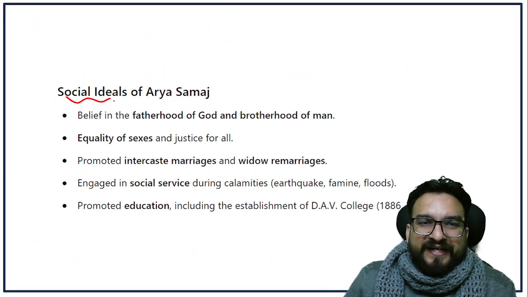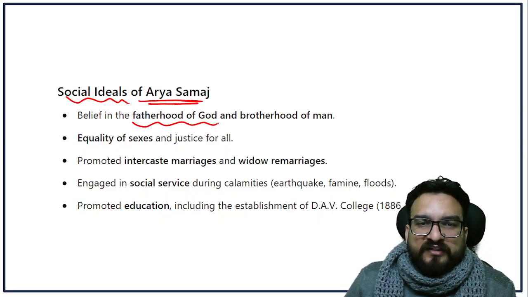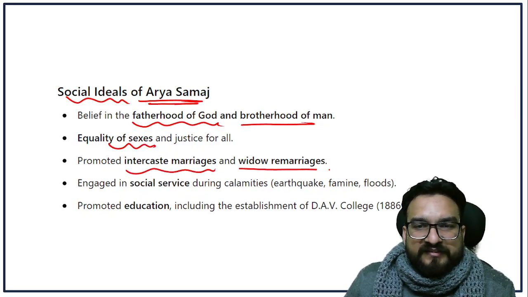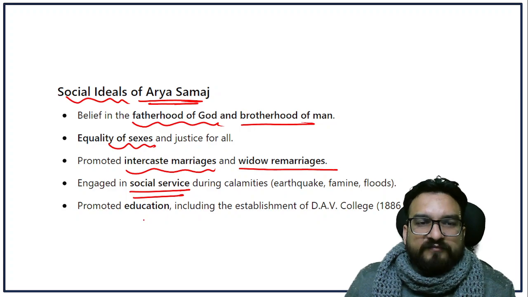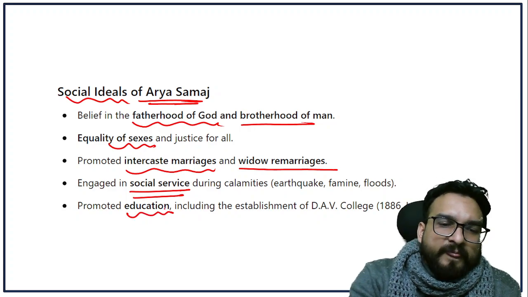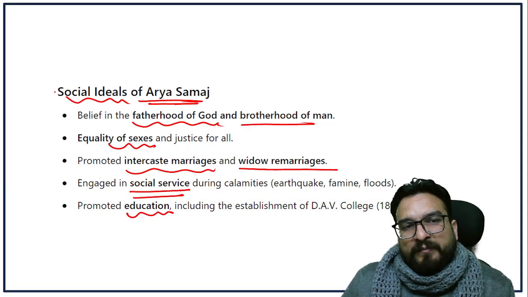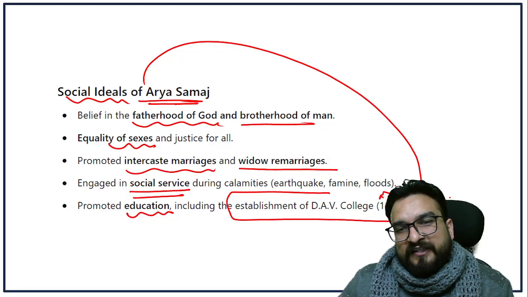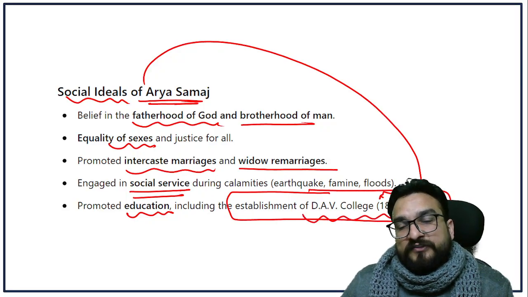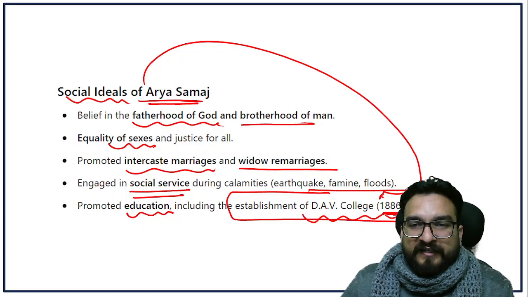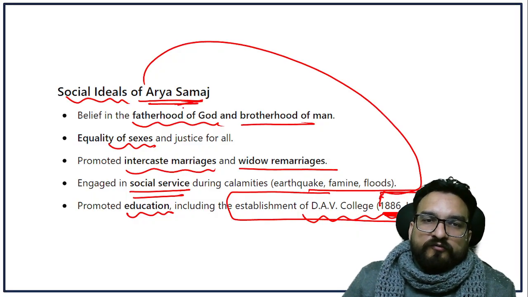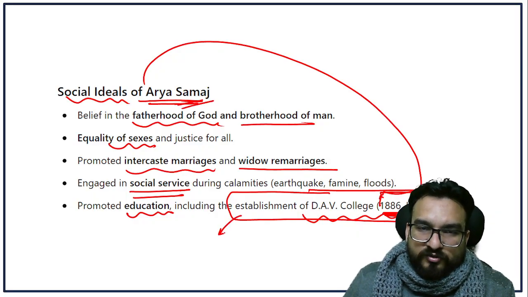What are the social ideals of the Arya Samaj? Belief in the fatherhood of God, brotherhood of man, equality of sexes, intercaste marriages and widow remarriages, social service, and promoting education. So all these things happened. But his own contribution towards education was the foundation of these DAV colleges, guys, which you must be hearing about, right? In 1886 in Lahore, he formed a DAV college. So this is one key point which you have to remember about Dayanand Saraswati.